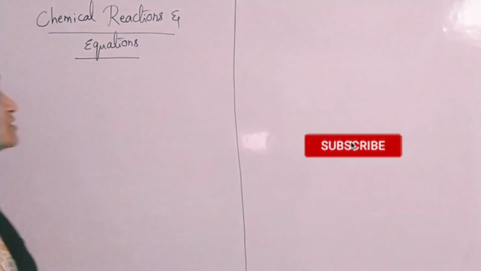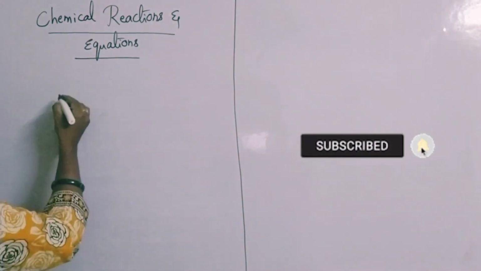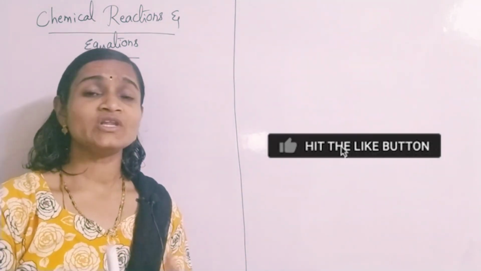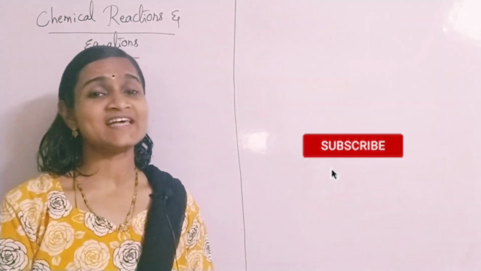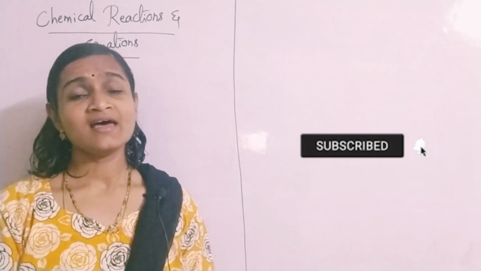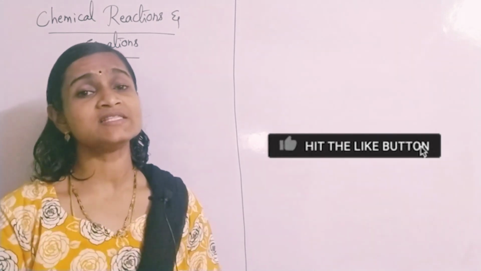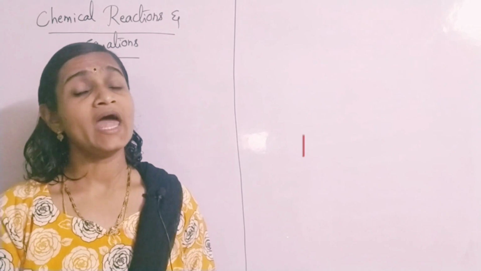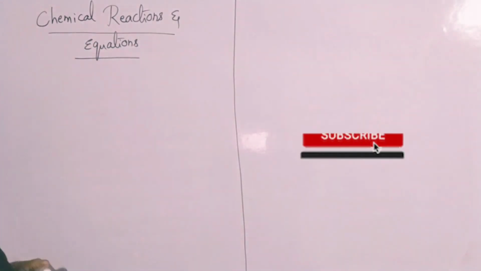So let us go into the topic, chemical reactions and equations. You know that if you are dealing with a change, you have two types of changes, physical and chemical changes. Physical changes are the type of changes which occur temporarily, and chemical changes are the changes which occur permanently. New products are formed in chemical reactions or chemical changes.